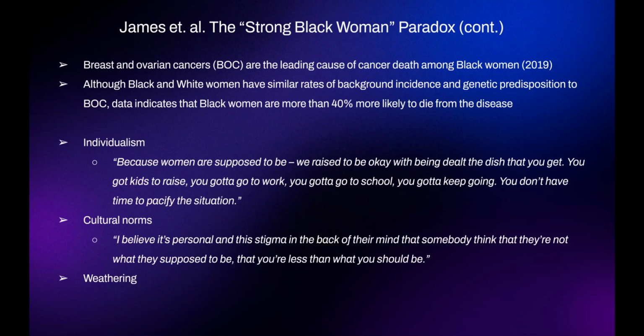And then this also connects to the idea of weathering, basically the idea that over time, with this expectation that Black women are supposed to be strong and relentless and more resilient, that this is going to increase their survival. But in reality, this is not true. They are, of course, subject to so much more discrimination and harm. And so with this, they become weaker and they don't have as much of a foundational support system. And so it makes it much more difficult to carry on basic life functions, and therefore accessing care is more difficult.